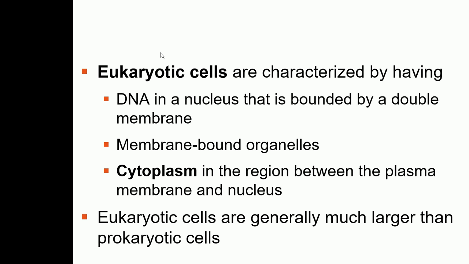And other than the nucleus, these eukaryotic cells also have other membrane enclosed organelles which are not there in the prokaryotic cells. So this is the main difference between eukaryotic and prokaryotic cells, and eukaryotic cells are generally much larger than prokaryotic cells.